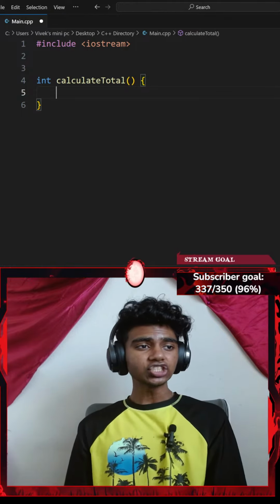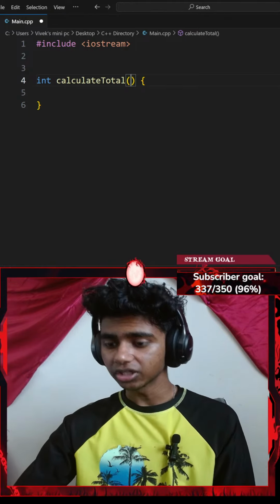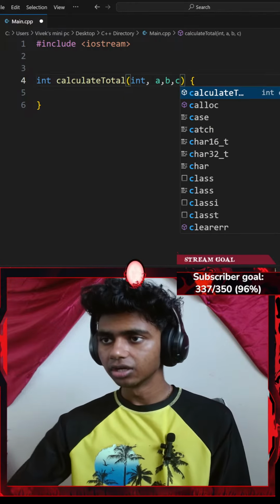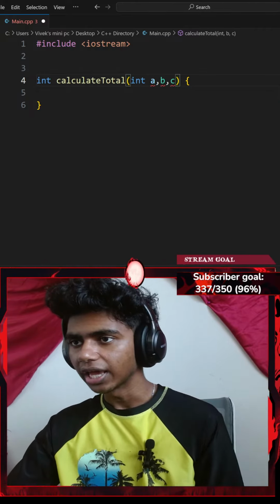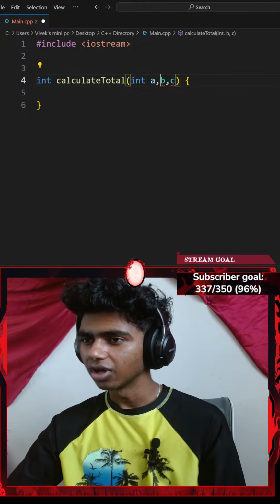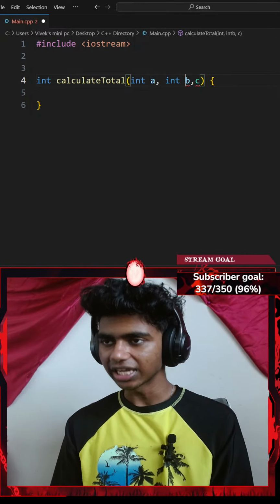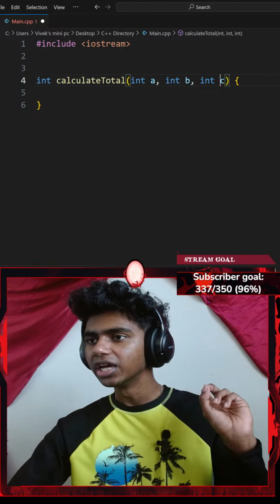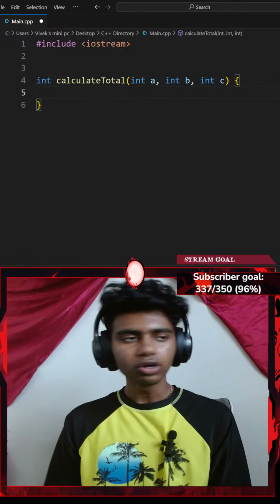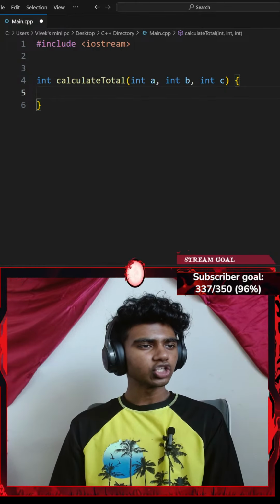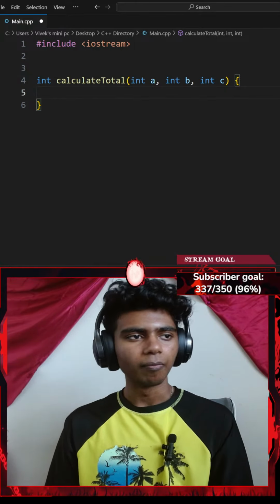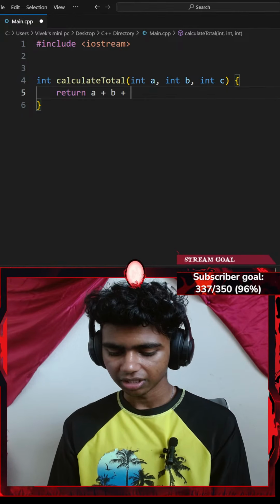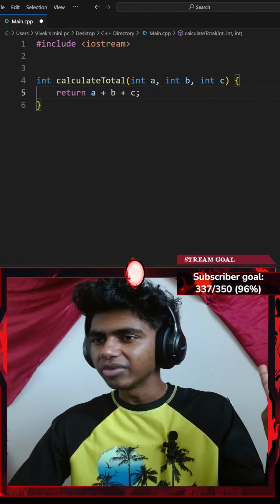Next up, it takes 3 integers as parameters, so I could go with something like int a, b, and c. Okay, we can't do that. I thought that since I could do this with regular variables, I could do that with parameters as well. Never mind, guys. It takes 3 integer parameters and returns their sum.